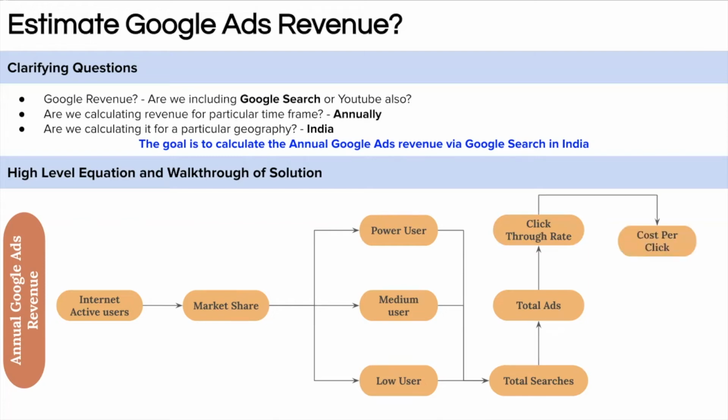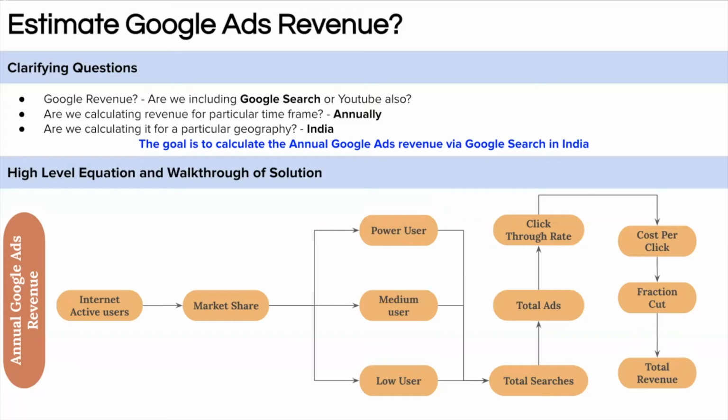Till here, we have the total ad revenue, but this is not the Google ad revenue because Google takes a fraction of it. For example, when you open some website and click on the ad, Google gives some fraction of the revenue to the owner of the website and takes the rest of it. So we have to take the fraction of the total ad revenue. Then we have to just multiply by 365 to get the annual ad revenue of Google. So this is the overall high level equation and walkthrough of the solution.